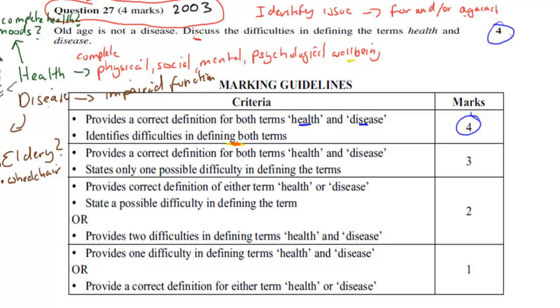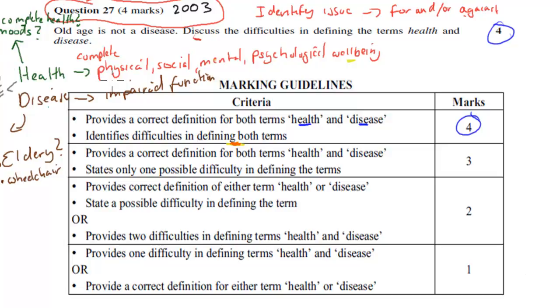But you still have to actually give examples in terms of how these definitions are imperfect. So discuss the issues with these actual definitions. For example, what I'll discuss in mine is that what is complete health? It says complete well-being, but what is that? For you, that might be something else than it would be for me. It's very subjective, right? We have different opinions as to what that could be.